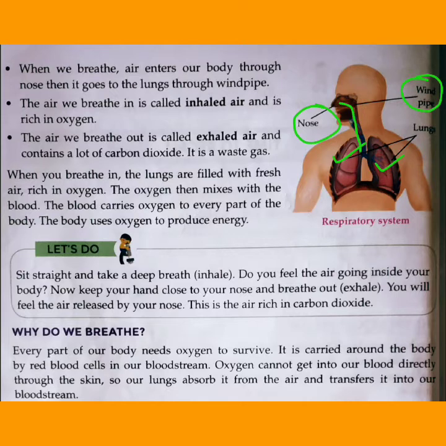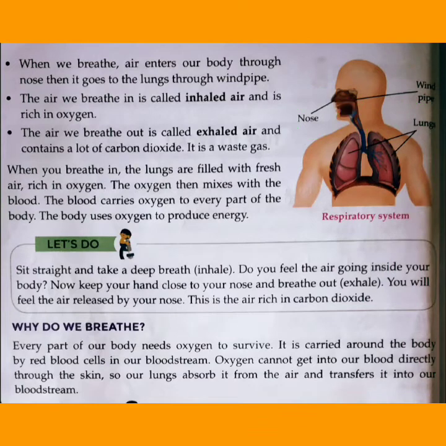When we breathe in, air enters our body through the nose, then goes to the lungs through the windpipe. The air that we breathe in is called inhaled air, which is rich in oxygen, and the air that we breathe out is called exhaled air, which contains a lot of carbon dioxide. Carbon dioxide is not useful for our body. It is a waste gas, so it has to be removed from our body.